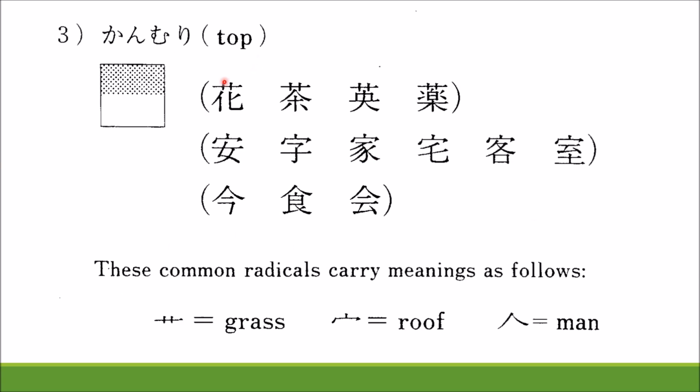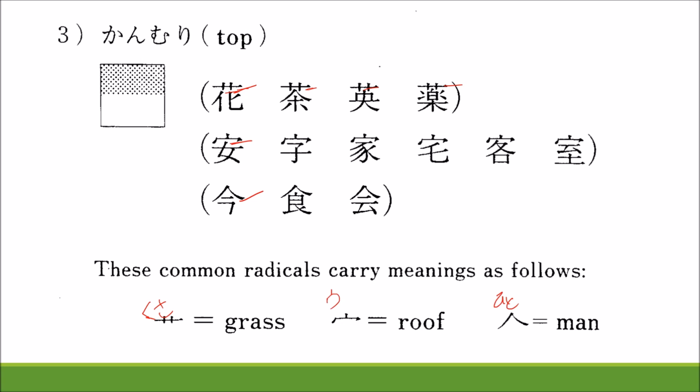In this lesson, we will learn busu kanmuri, the top. It means that the busu comes at the top of the kanji. This is called kanmuri busu. These are all kanmuri busu: ukanmuri, kusakanmuri, hitokanmuri. Like this is hitokanmuri, and this is called kusakanmuri. This is ukanmuri and this is hitokanmuri.